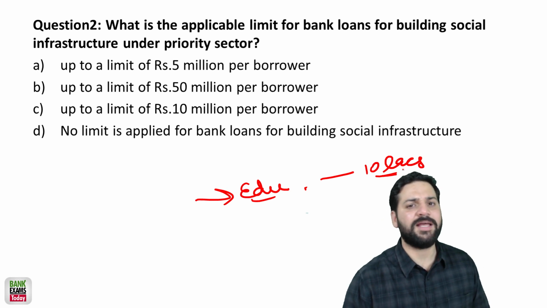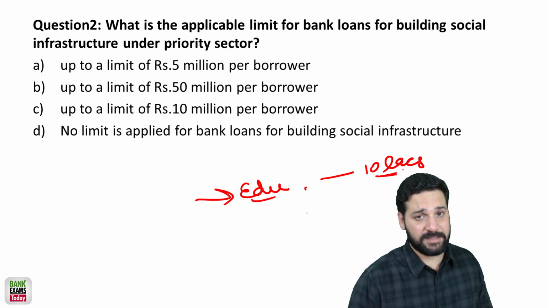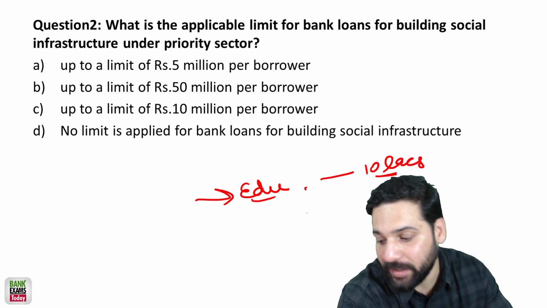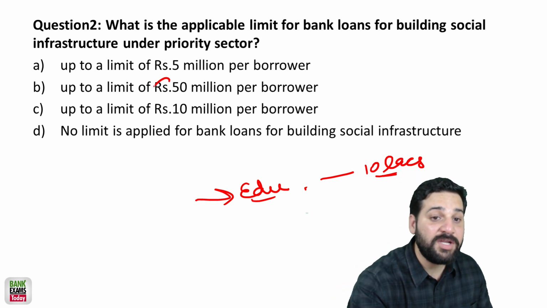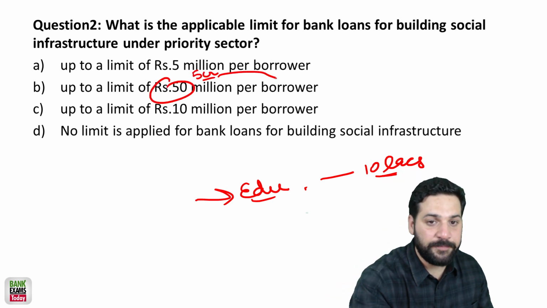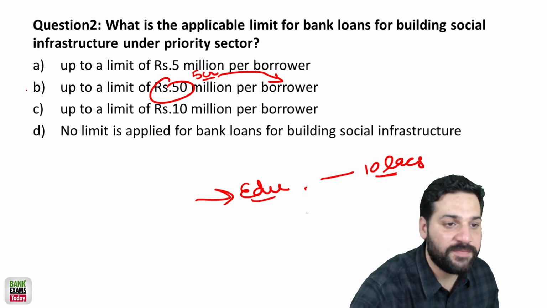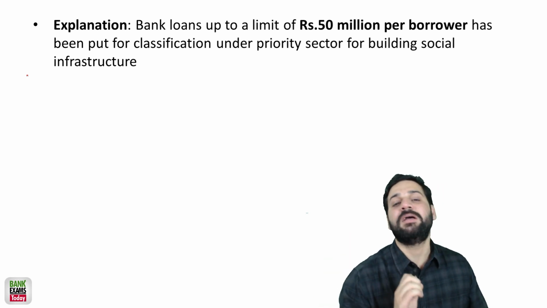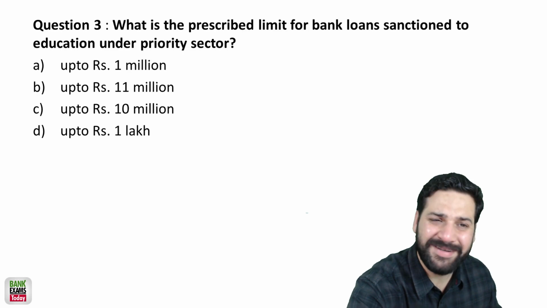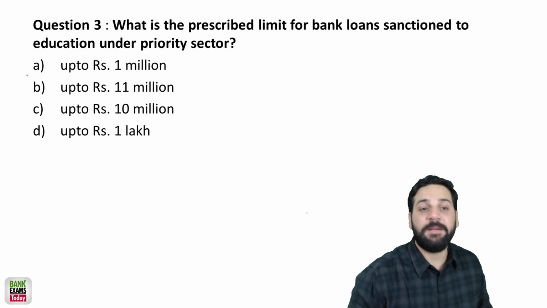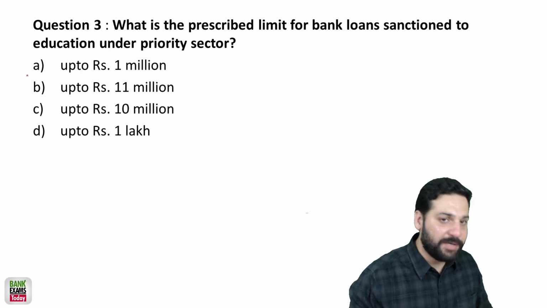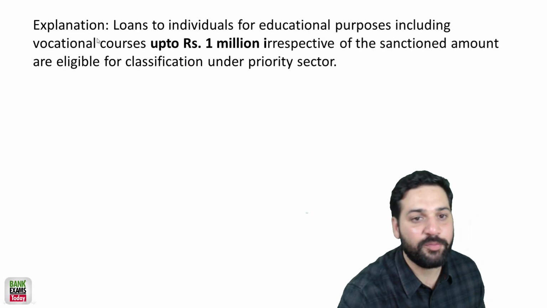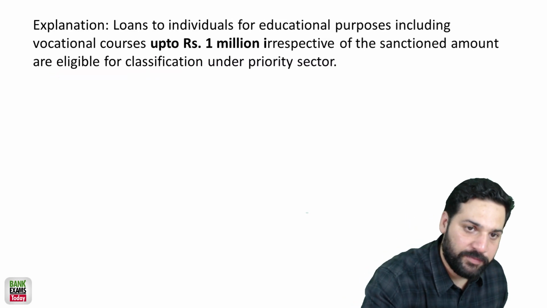अगर कोई 11 लाख का लोन लेता है educational, that won't be a priority sector loan. Similarly, for social infrastructure, what is the limit? For social infrastructure, it is 50 million or 5 crore per borrower. The loan taken for social infrastructure is considered as priority sector. So B is the correct answer, 50 million rupees or 5 crore rupees. Limits दी गई हैं. What is the prescribed limit? मैं I have already discussed that in the previous slide. Educational के लिए क्या limit है? That is up to rupees 1 million और 10 lakh rupees का limit है for each borrower.